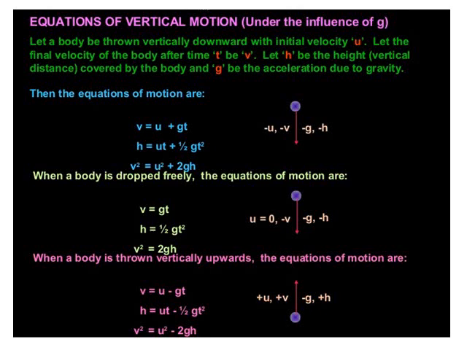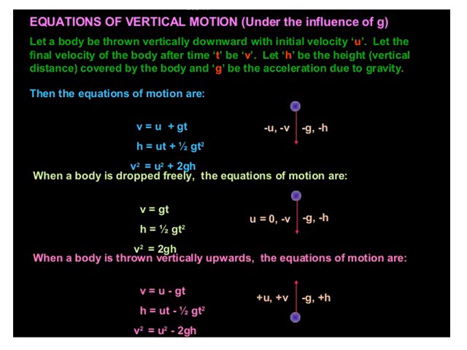Now let us see the set of equations for the next. When the body is dropped freely, the initial velocity u will become 0. So substitute everything in the previous equation with u equal to 0. So v is equal to gt because u is equal to 0. h is equal to half gt square, second equation. And the third is v square is equal to 2gh.